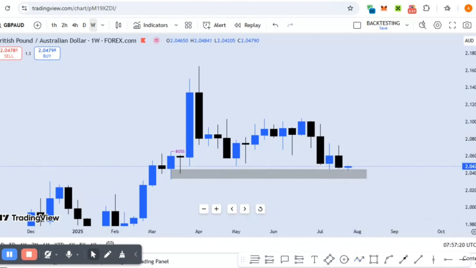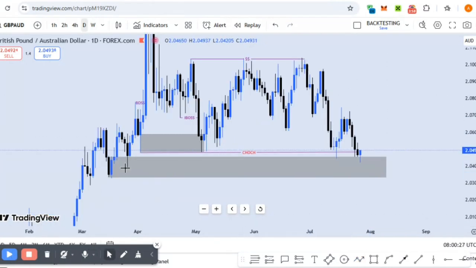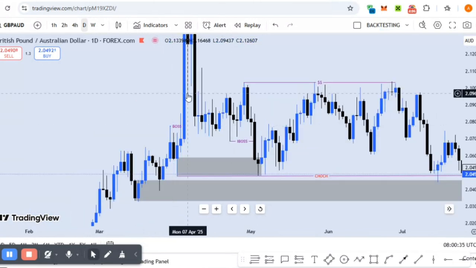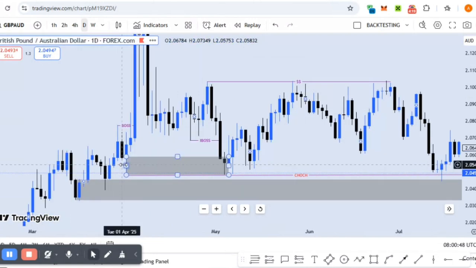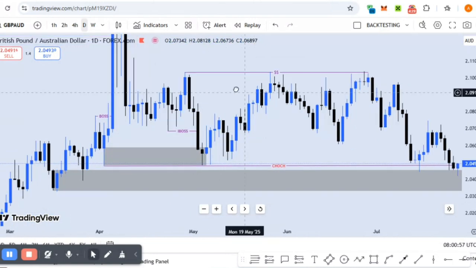But let's go to the daily time frame. All right, on the daily time frame, let's quickly zoom in. We can see we had a bullish break of structure right from here, which aligned perfectly with that of the weekly time frame. But then when price was trading lower, we had a bearish internal break of structure. That's why you see IBOS. Then price traded to the order block, and this order block later made price come and take our liquidity from this very high, and then we can see that after price took our liquidity, right?